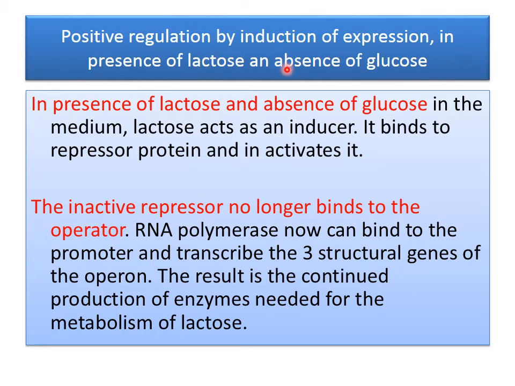Now positive regulation by induction, when there is presence of lactose and absence of glucose. In the presence of lactose and absence of glucose in the medium, lactose acts as an inducer. It binds to the repressor protein and inactivates it. The inactive repressor no longer binds to the operator. RNA polymerase now can bind to the promoter and transcribe the three structural genes of the operon. The result is the continued production of enzymes needed for the metabolism of lactose.